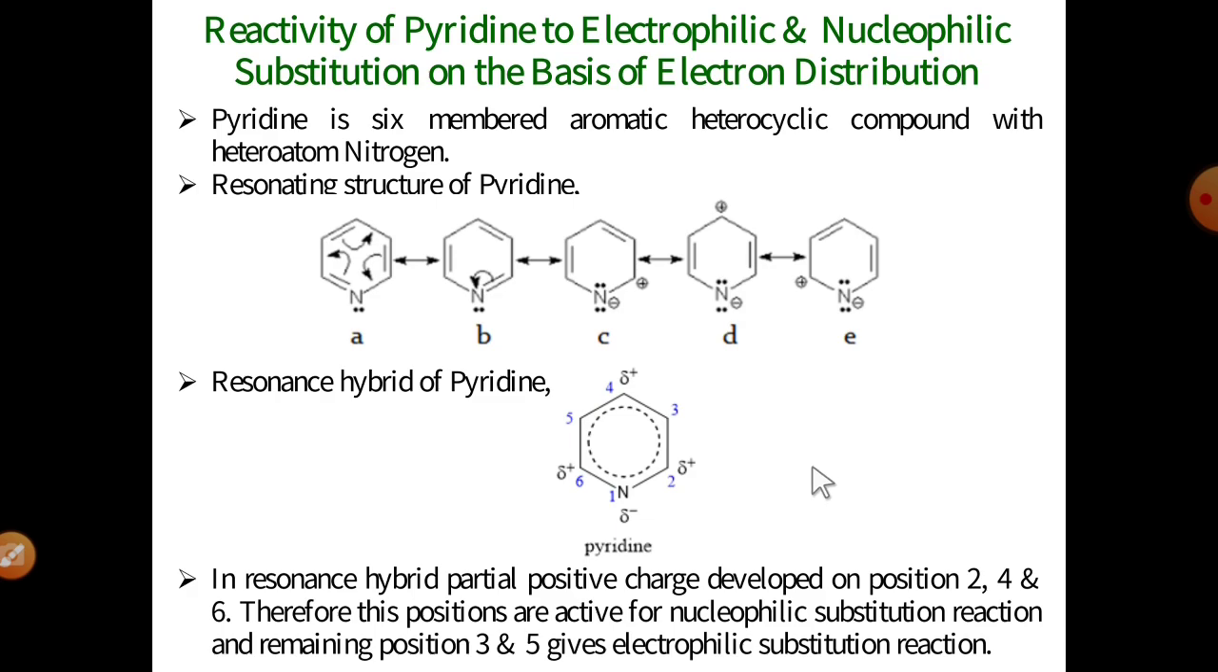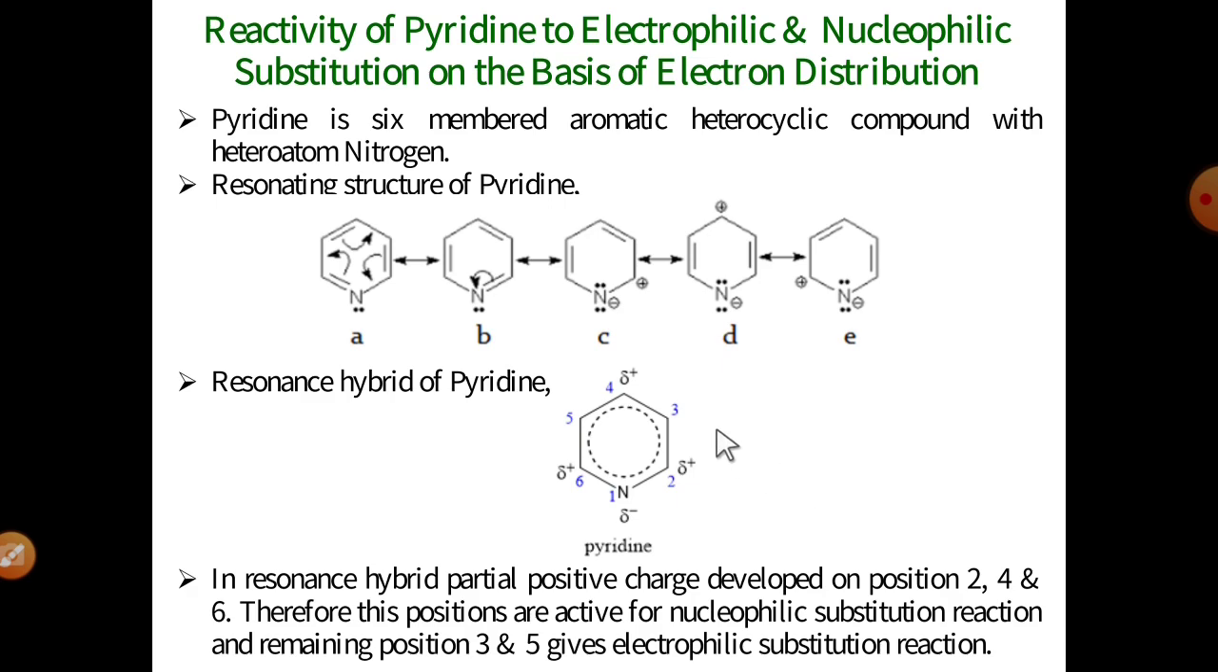Then the next point is the reactivity of pyridine to electrophilic and nucleophilic substitution reactions on the basis of electron distribution. See, in the case of these 5-membered heterocycles, the electrophilic substitution at the second position is more stable than substitution at the third position, means at the C3 position, because when the electrophile is added to the second position, it gives 3 resonating structures, and when added to the third position, it gives only 2 resonating structures. The more the number of resonating structures, the more is the stability.